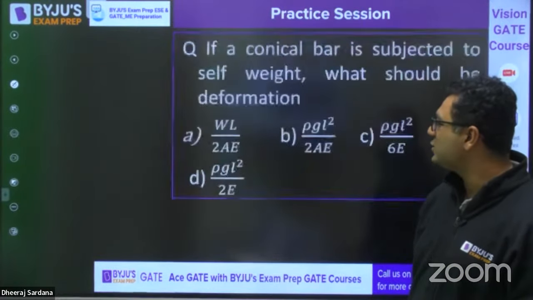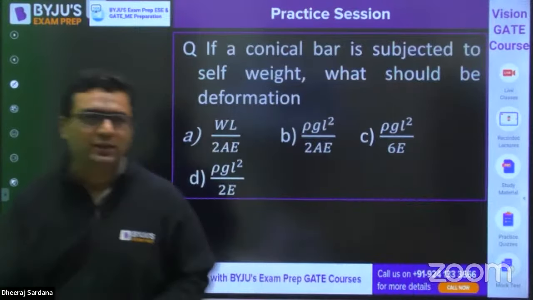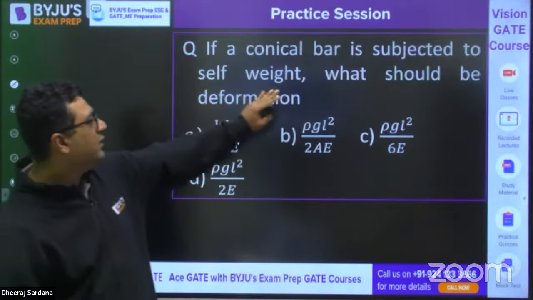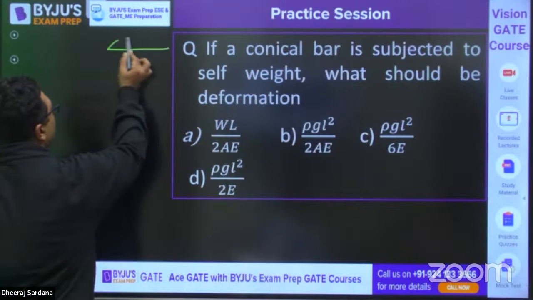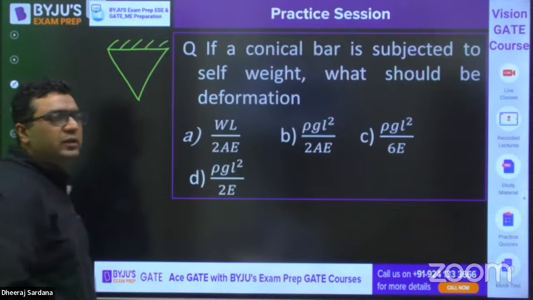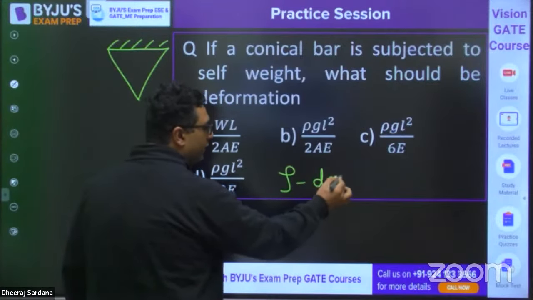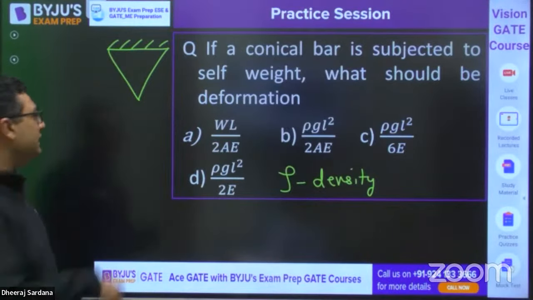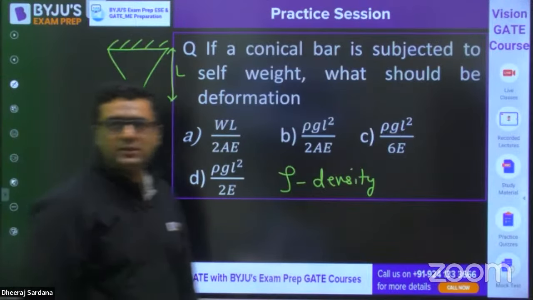So the next question is this one. If you see this question, it is saying if a conical bar is subjected to self-weight, what should be the deformation? Whenever we have a conical bar, you need to find out which result will be correct, where rho is the density, g is the acceleration due to gravity, L is the length, and E is the Young's modulus.